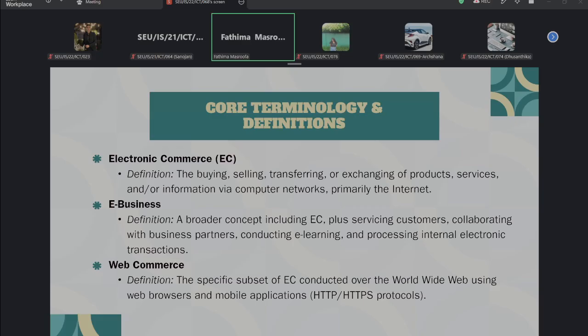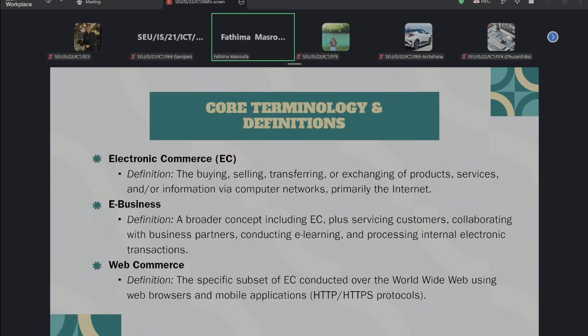These things we can call e-business, right? Normally the company communicates electronically with its suppliers. That is also e-business, right? And also in e-business, the company provides online services for customer support. That is also e-business. So you have to understand the terms e-commerce and e-business separately by this example, right?